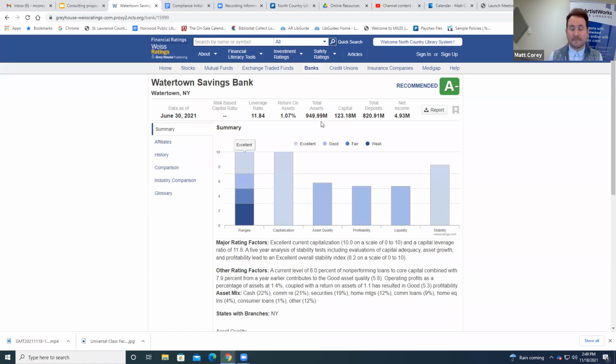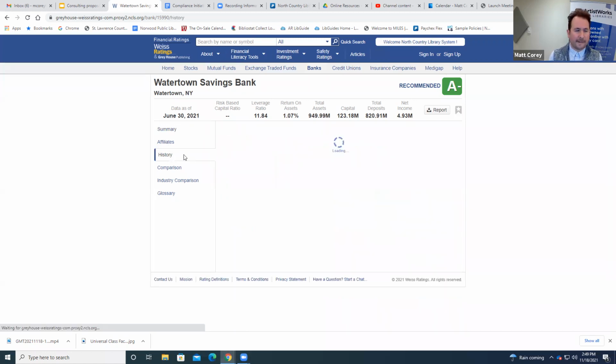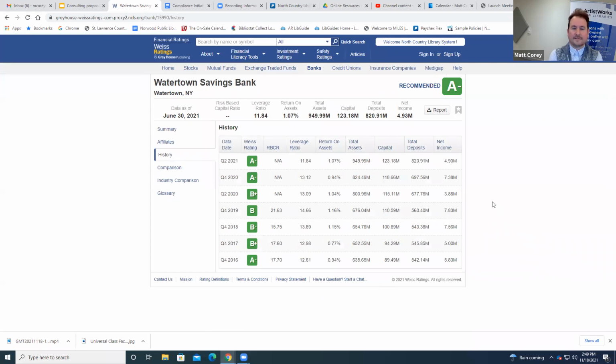And for the most part, everybody has a bank, right? So being able to look it up in here and see is awesome. Now I just clicked on the history of ratings for Watertown Savings Bank. And for the most part, they've always had a really good rating.